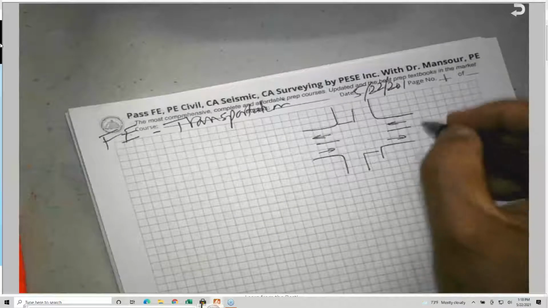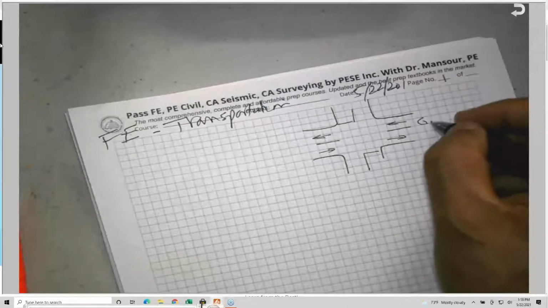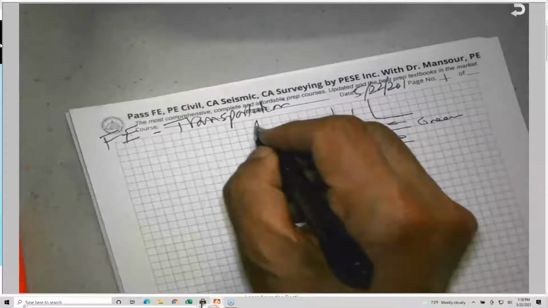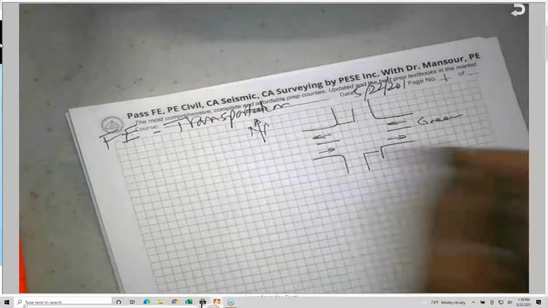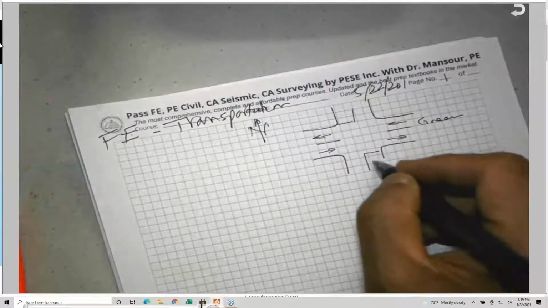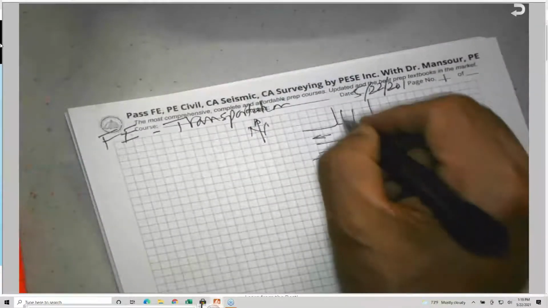So if it is green here, the traffic in both directions, east-west, for example, if this is north, the east-west traffic is going to be green. The other traffic will be red, waiting.